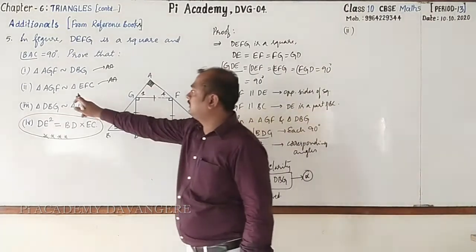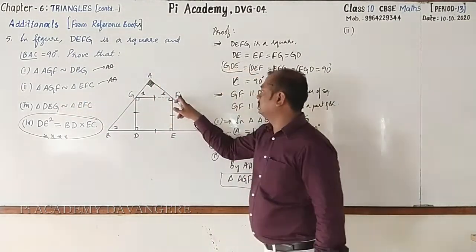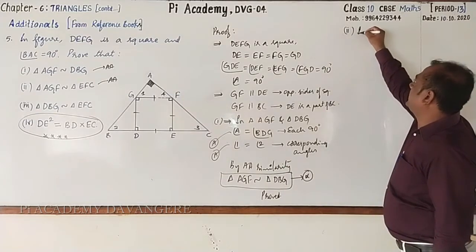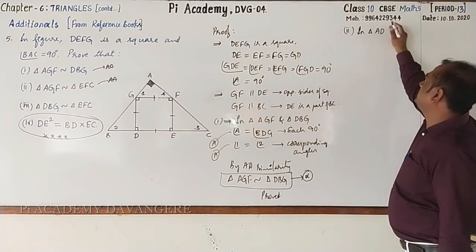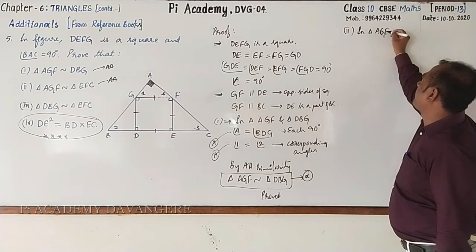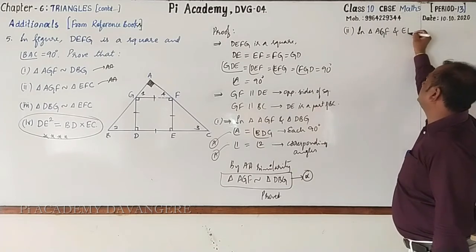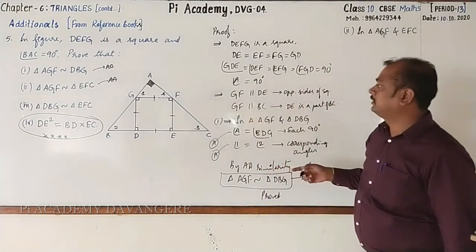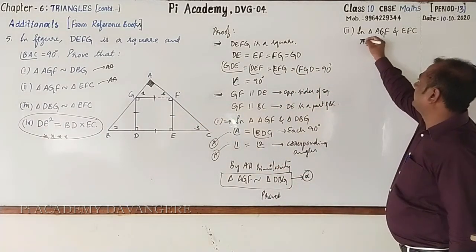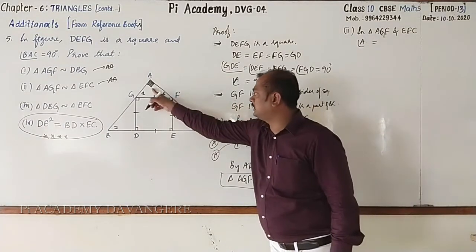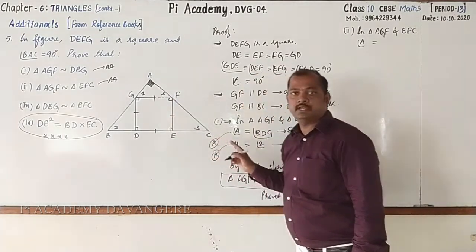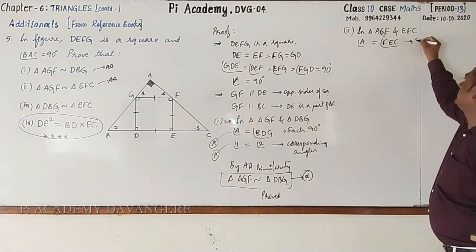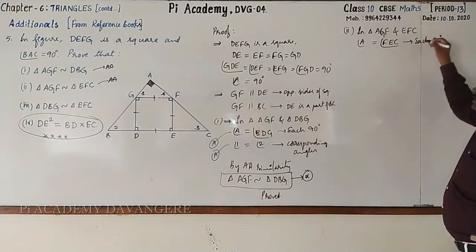Second one is AGF, EFC. In triangle AGF and triangle EFC, in these two triangles, angle A is equal to, this is 90 degrees, here angle FEC is 90 degrees, therefore they are equal.